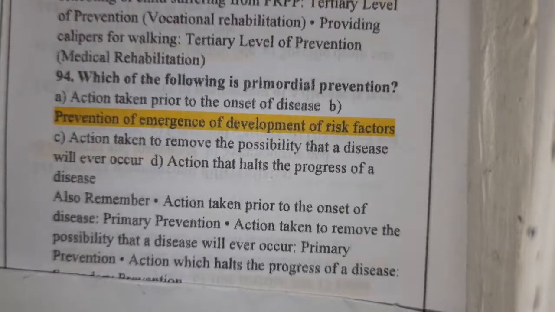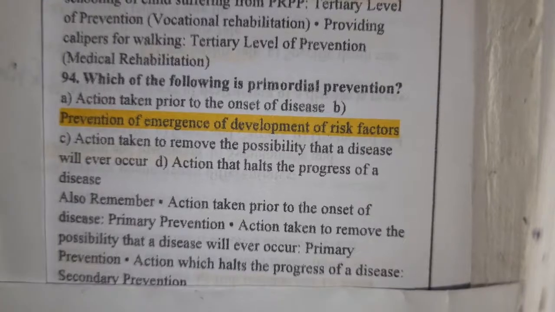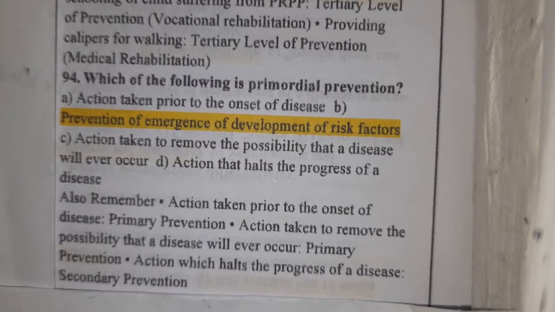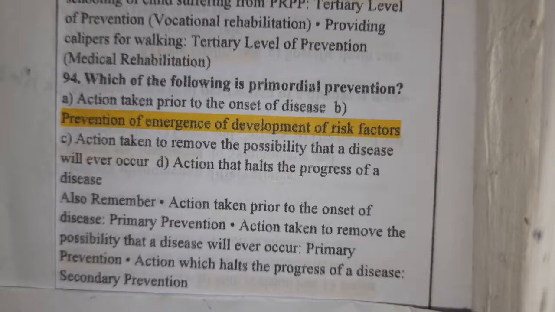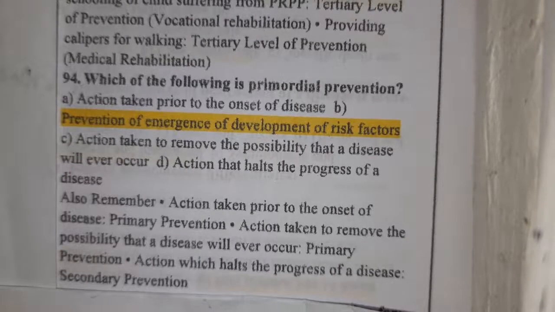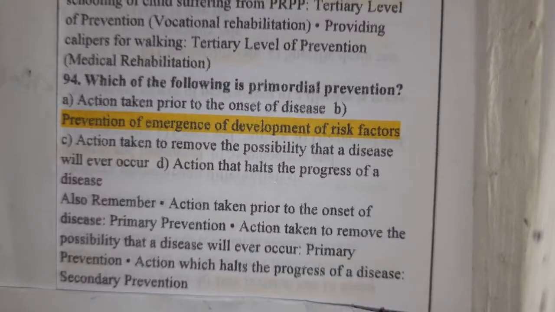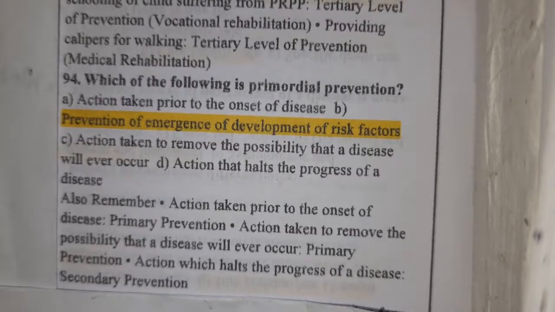In primary prevention, the disease has not yet developed. Primordial prevention is done before the onset of risk factors. In primary prevention, risk factors are present but the disease has not yet occurred.